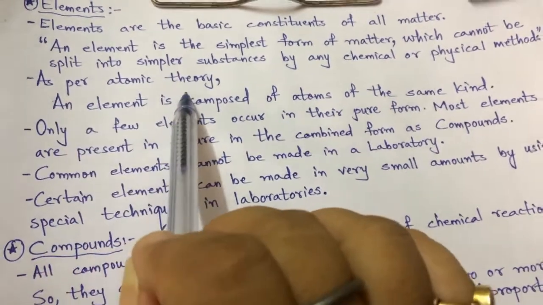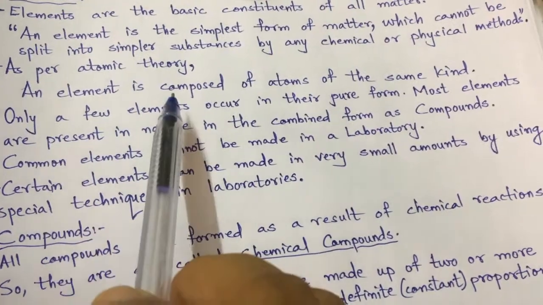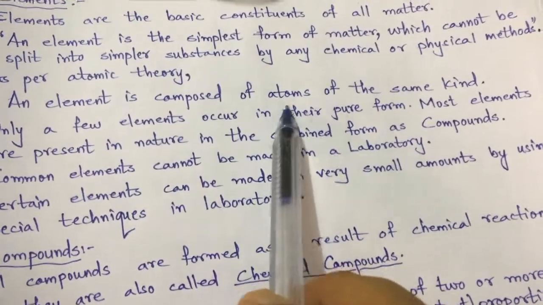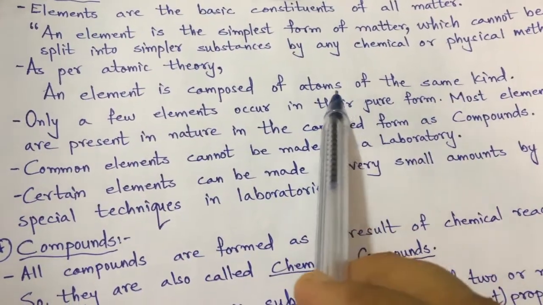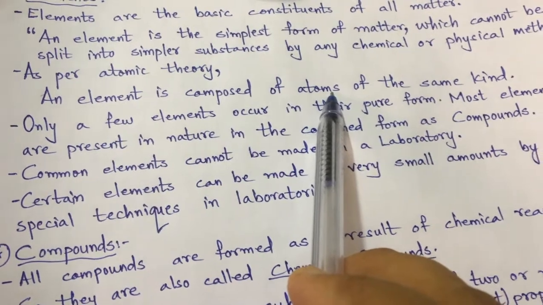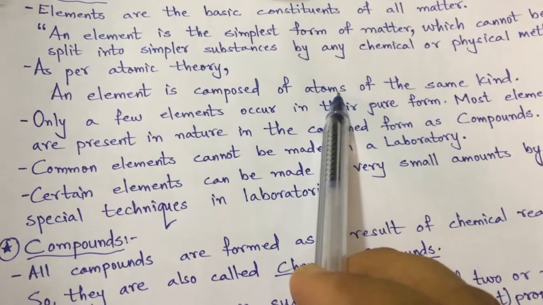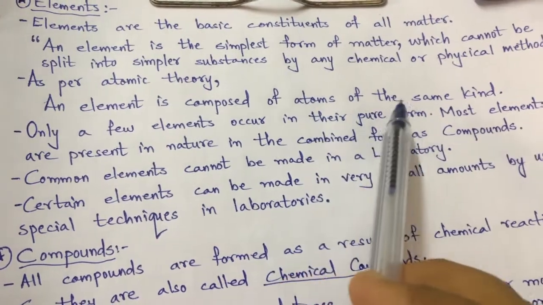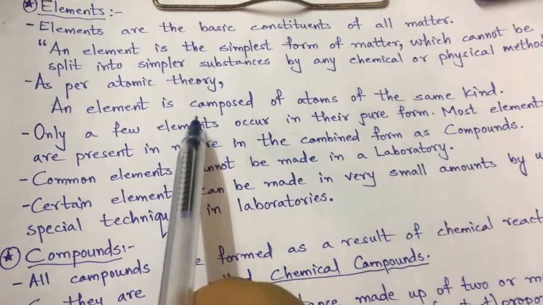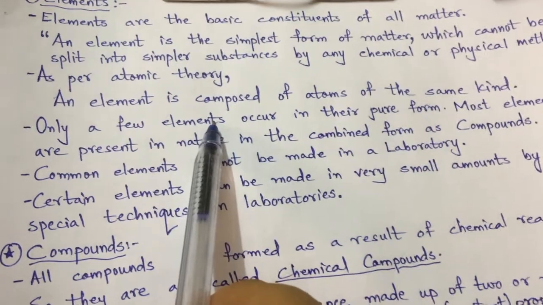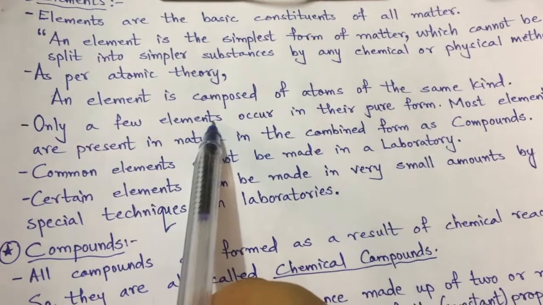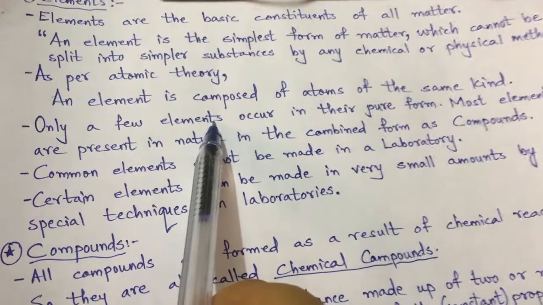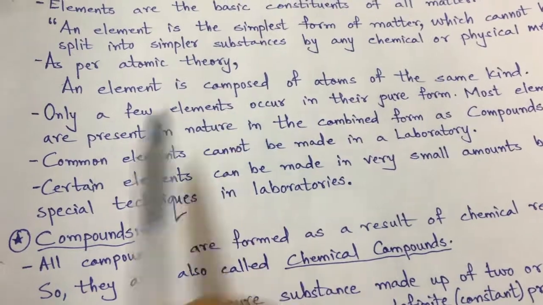As per the atomic theory given by Dalton, an element is composed of atoms of the same kind. So once again, the same example: if you take an iron piece and break it into very small pieces, the atoms of an element are of the same kind. If I mix gold and iron, they will be separate, but all the particles of gold will be gold, all the atoms of iron will be iron, and of carbon will be carbon.